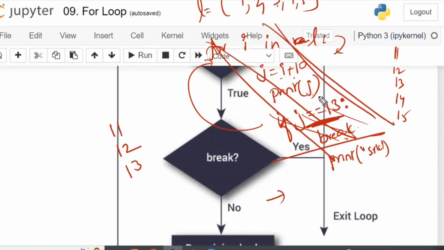Sir, within the for loop, 200 lines of code is there, but the break was executed before. Stop there itself. The moment the break code got executed, come out of the for block immediately. Don't see the next values or whatever lines are down there. No need to see them. Just come out of the for block.